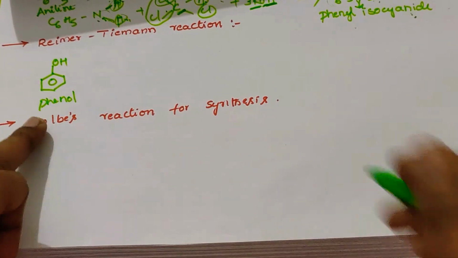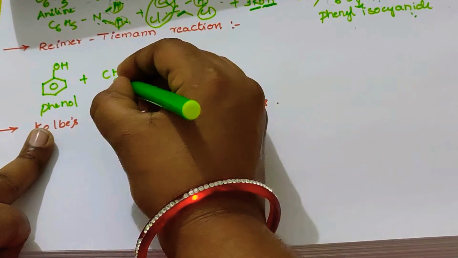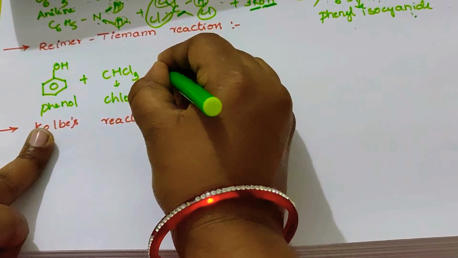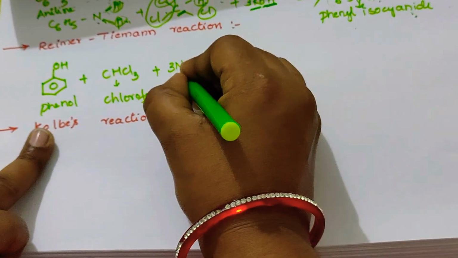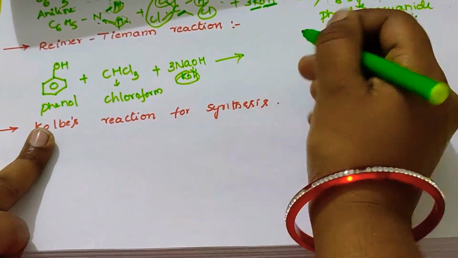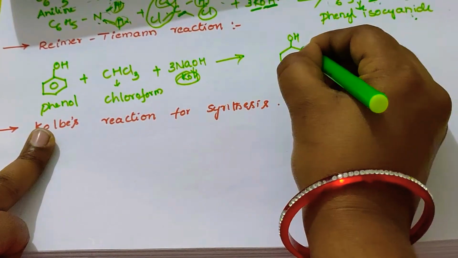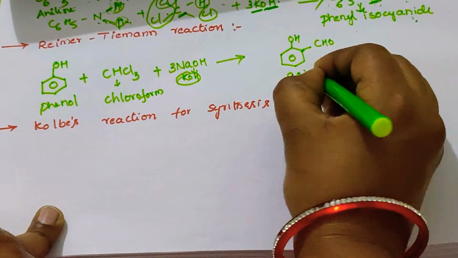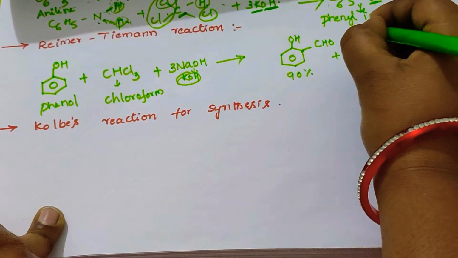The phenol reacts with chloroform, CHCl3, and any alkali, NaOH or KOH, to give orthohydroxy benzaldehyde, which is formed about 98%.